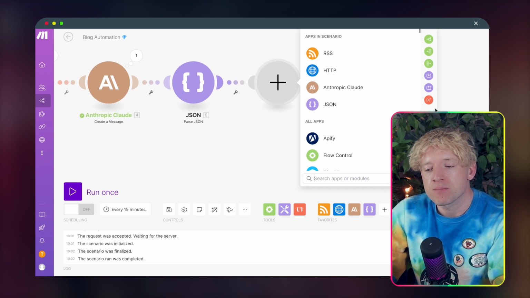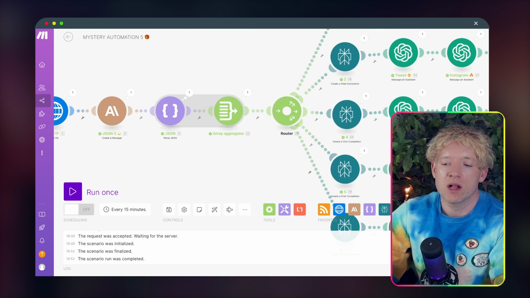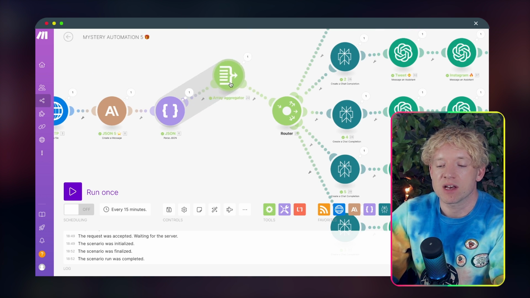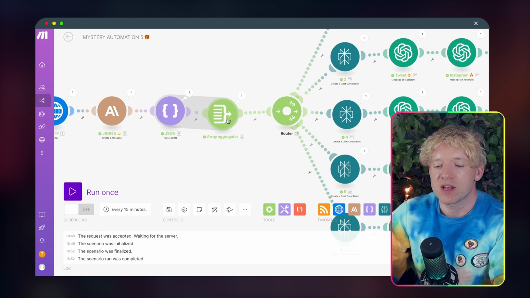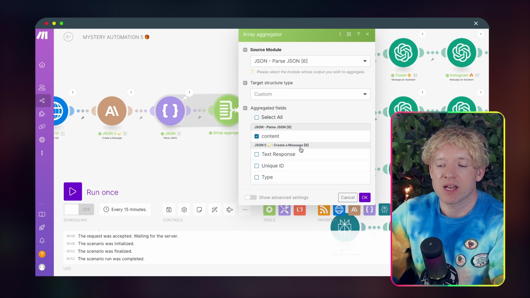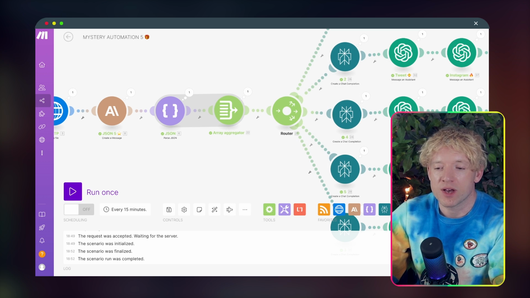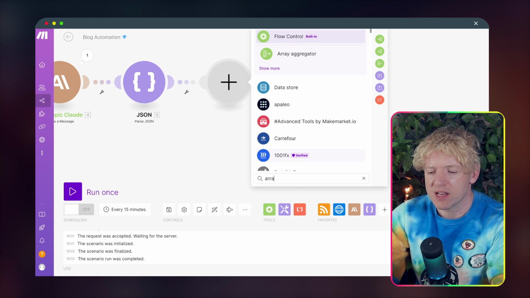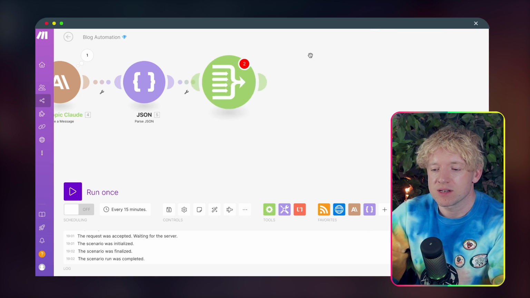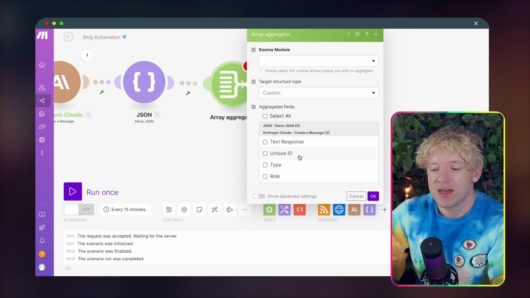Now look, I come here, and then what's the next thing we want? Well, as you can see, this array aggregator, and look at this. It's got a nice little boing to it. And in the array aggregator, as you come down, you can basically select all the different things that you need. So I click OK. I come here, I type in array aggregator. Awesome. And then what am I looking for? I'm looking for the JSON module here, right?